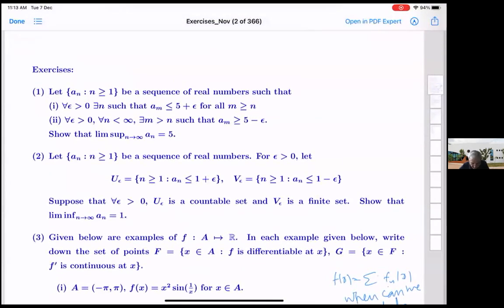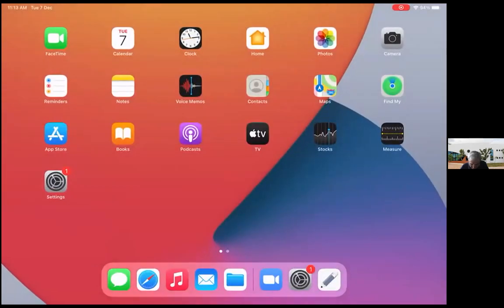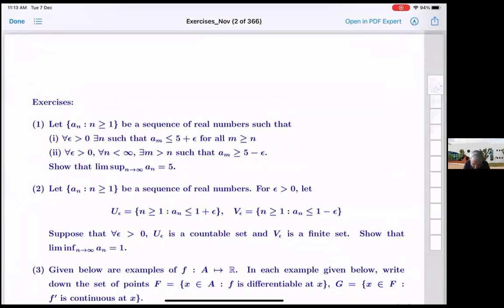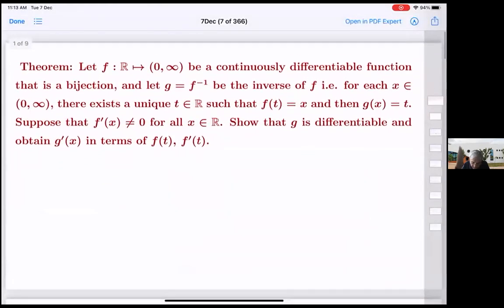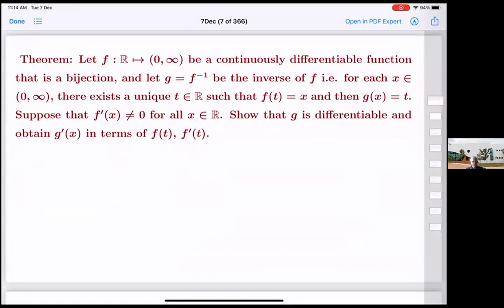Let me now, if there are no other questions to answer, go on. This was a question which I have now called a theorem.